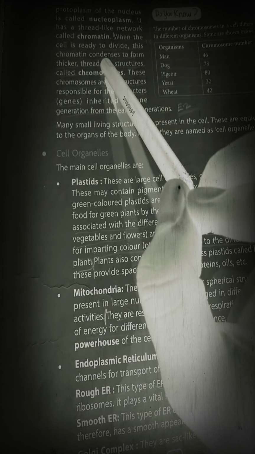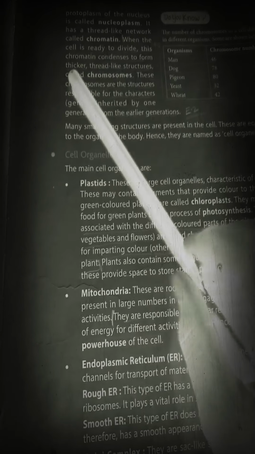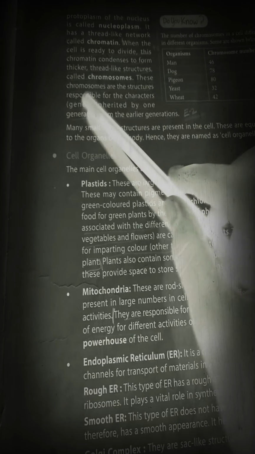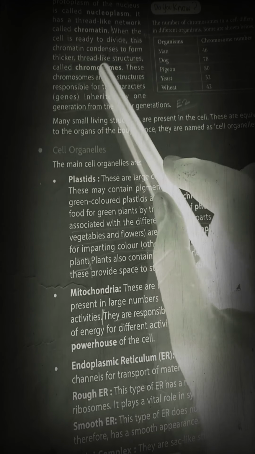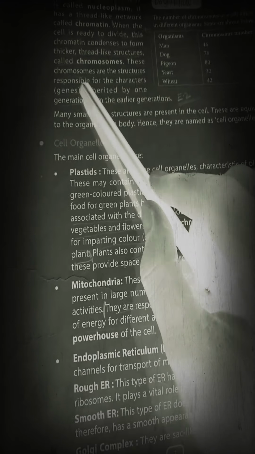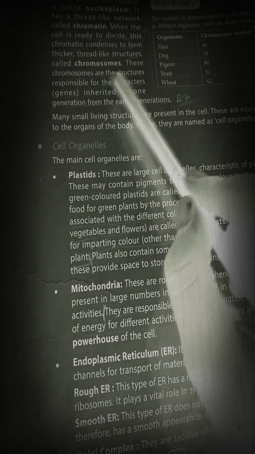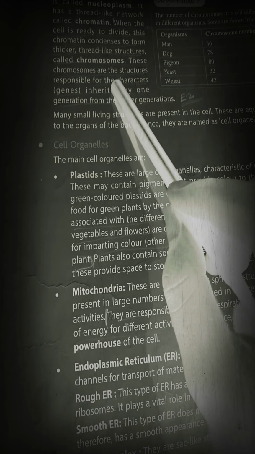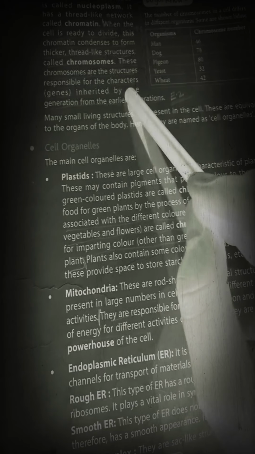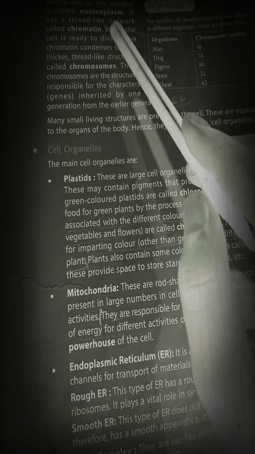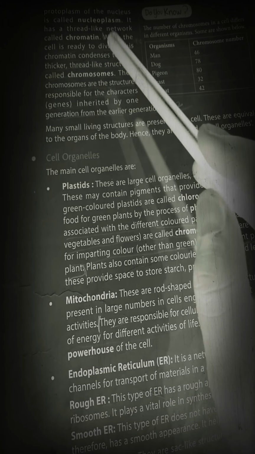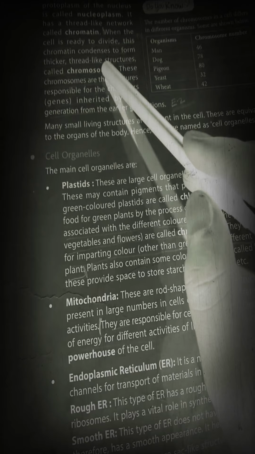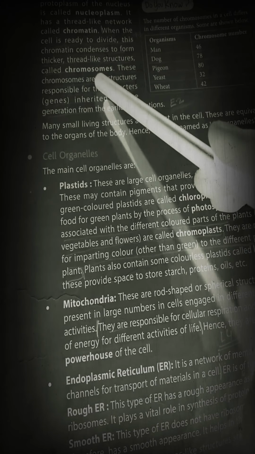When our cell is ready to divide, the chromatin condenses, meaning it mixes with each other and forms thick thread-like structures called chromosomes. These chromosomes are responsible for the transfer of characters. Character transfer means, for example, if your father is very smart, then your character will also be smart.